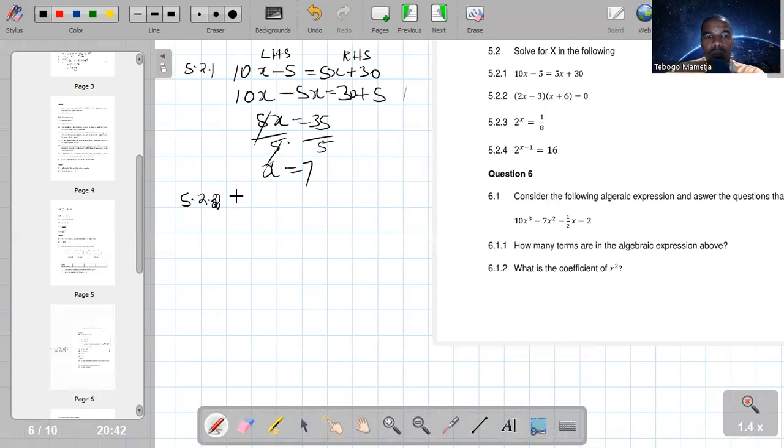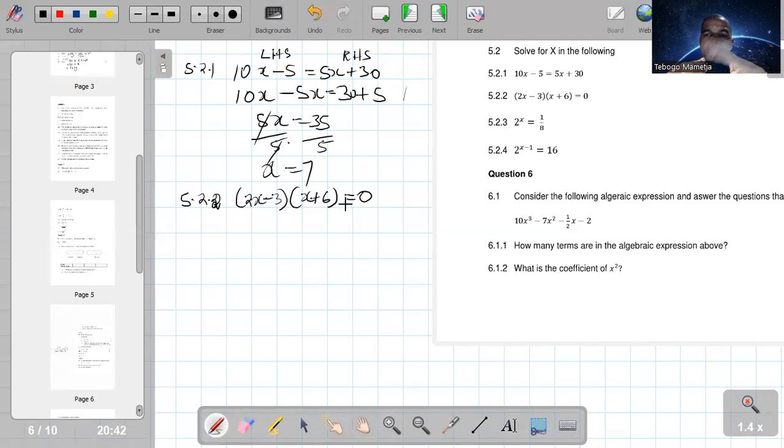5.2.2, which is 2x minus 3 into x plus 6 is equals to 0. Then how is that done? So guys, that is where we apply the FOIL method.